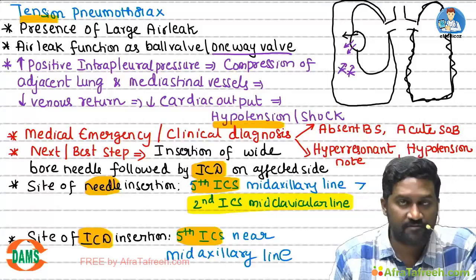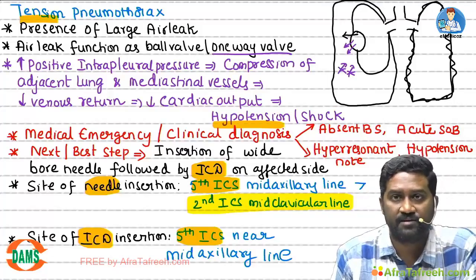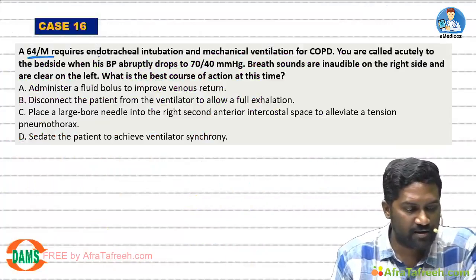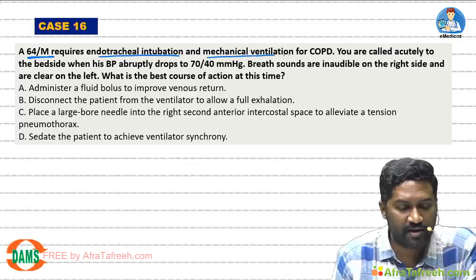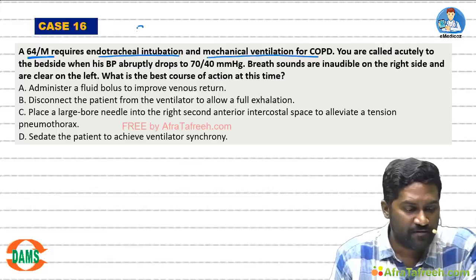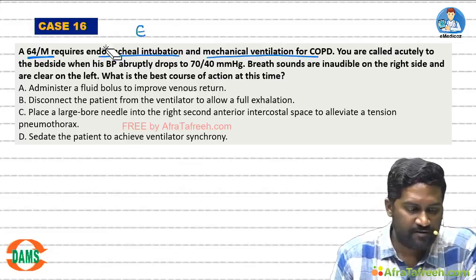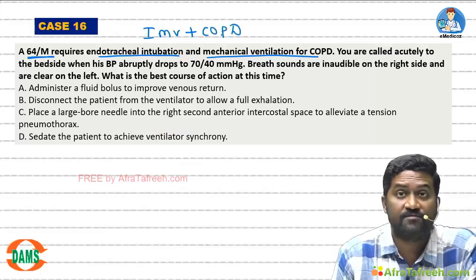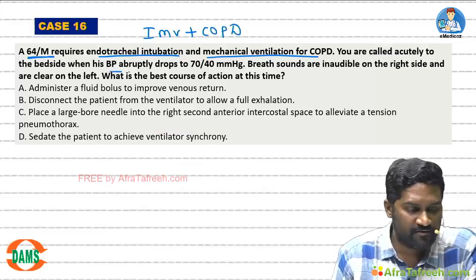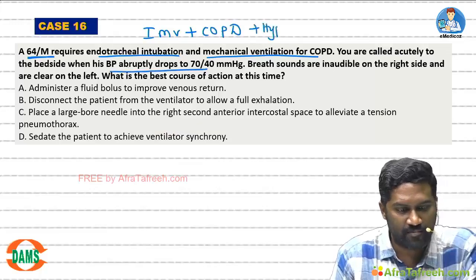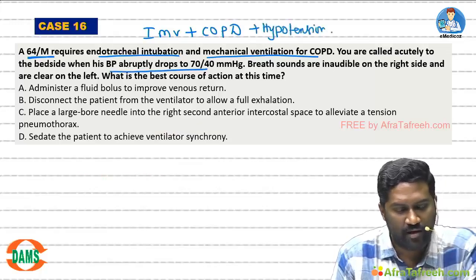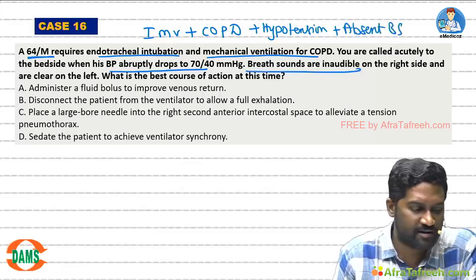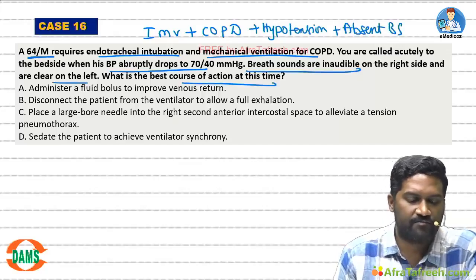Let us see some cases so that you can understand pneumothorax better. Case number 16. A 64-year-old male requires endotracheal intubation and mechanical ventilation for COPD. This is a dangerous combination: invasive mechanical ventilation in COPD. You were called because he developed hypotension. Breath sounds are absent on the right side and clear on the left. What is the best course of action?